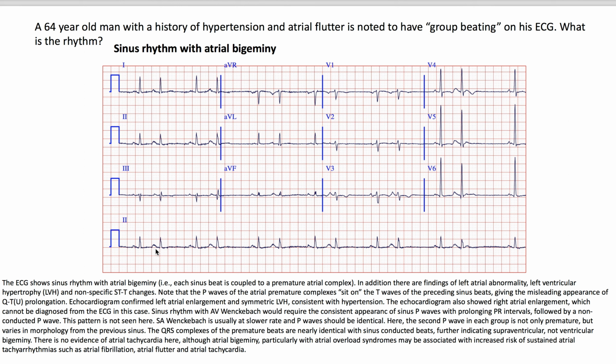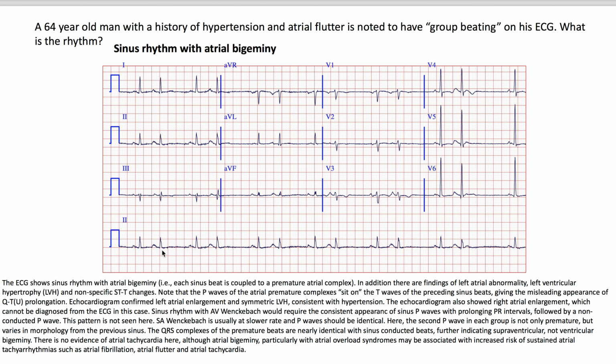Here, the second P wave in each group is not only premature, but it varies in morphology from the previous sinus P wave. The QRS complexes of the premature beats are nearly identical with sinus-conducted beats, further indicating supraventricular, not ventricular bigeminy.